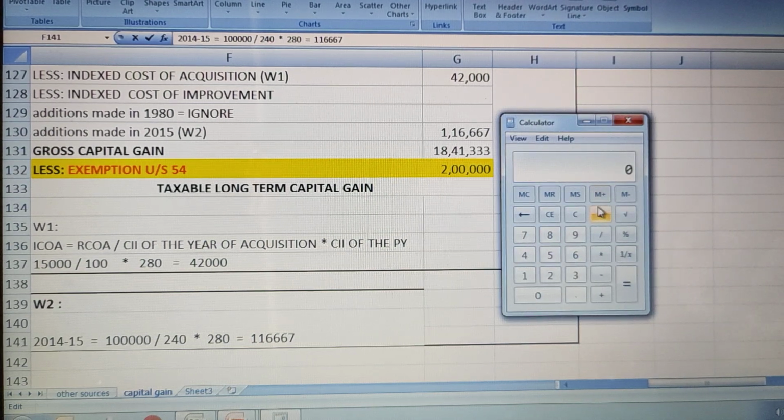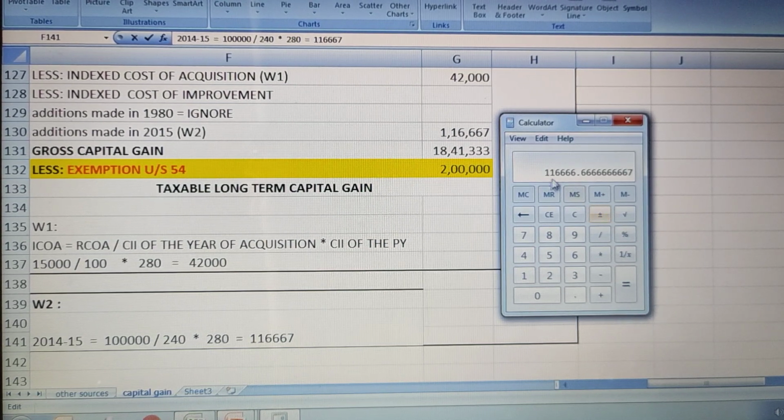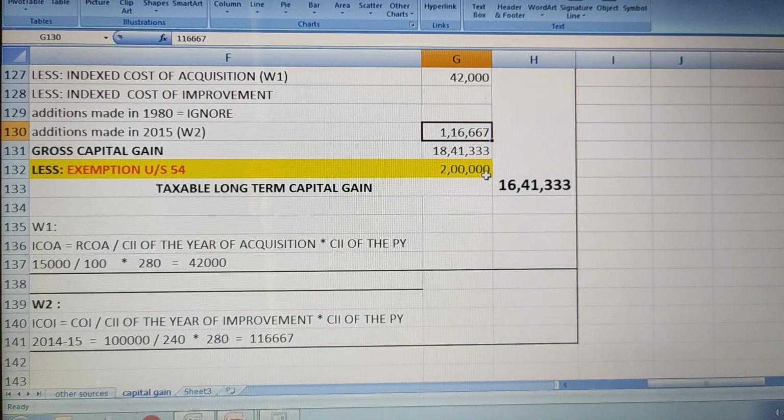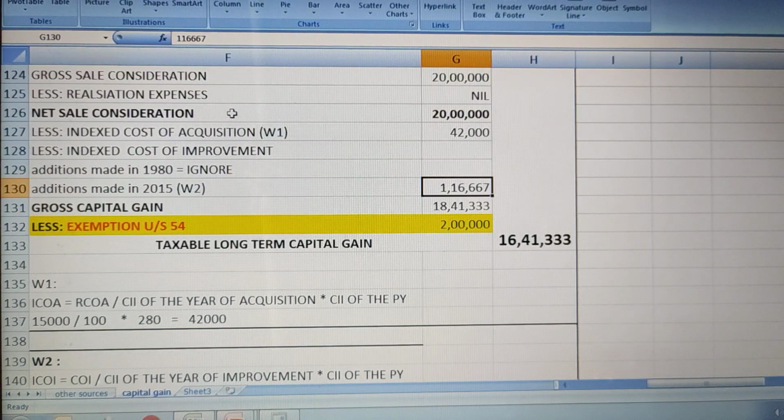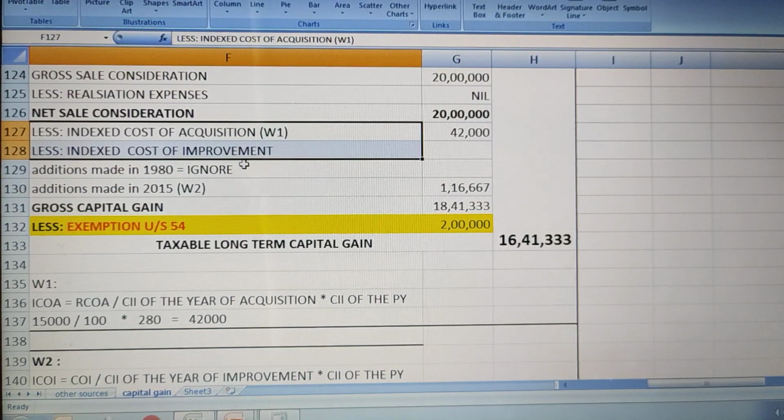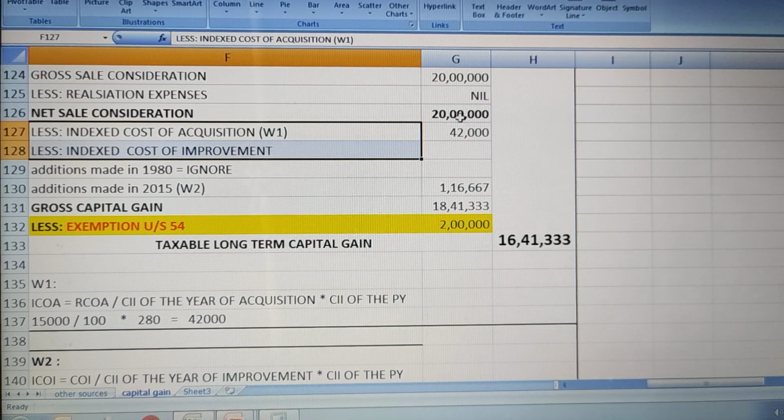If you want, let me show a small calculation. Working very quickly, that is 1 lakh divided by 240 multiplied by 280. If you do, you will get 1,16,666.66. So we will make it 667. So we have taken here 1,16,667. Then as per the format, you are going to subtract these two items, indexed cost of acquisition and indexed cost of improvement, from the net sale consideration.